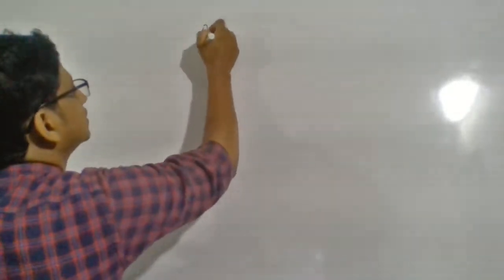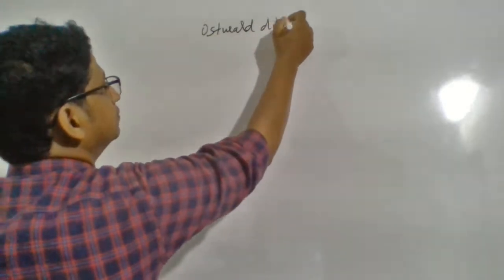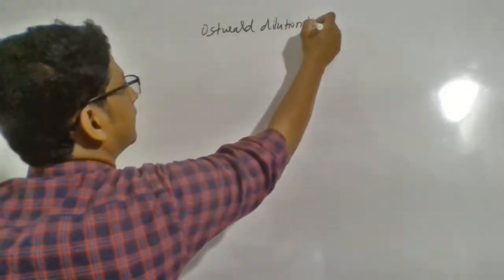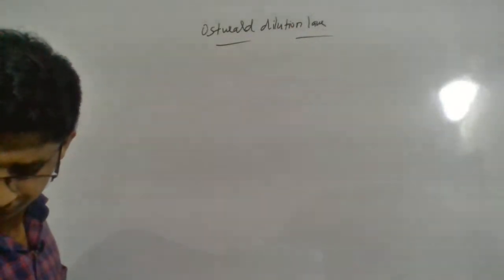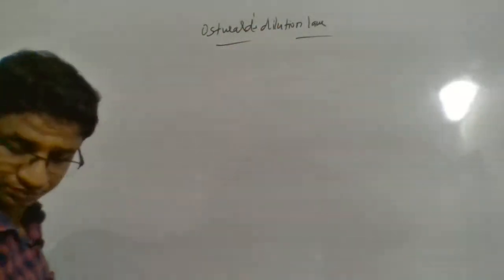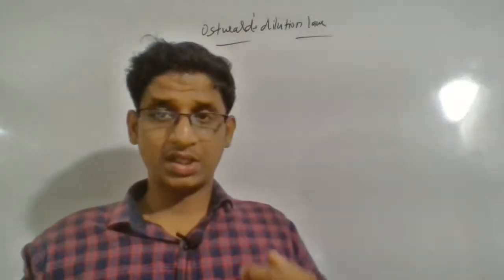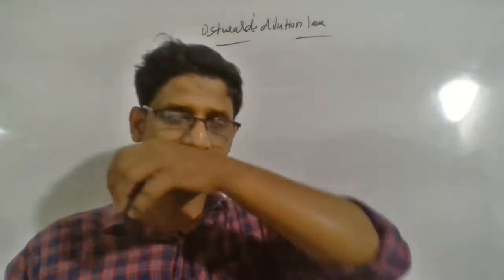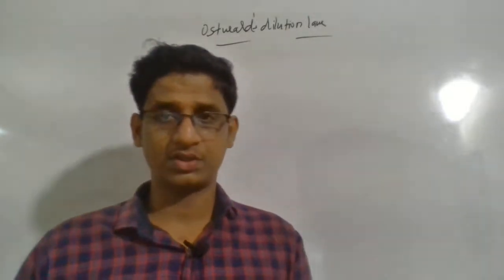Now let us go to the Ostwald dilution law. Imagine that partial ionization is taking place at a moderate concentration.